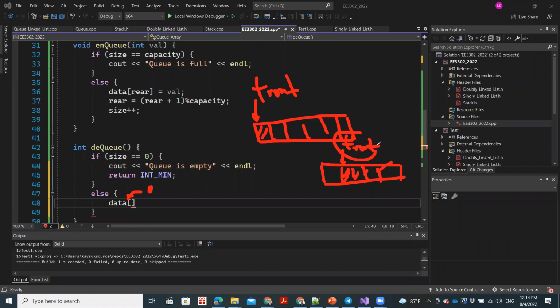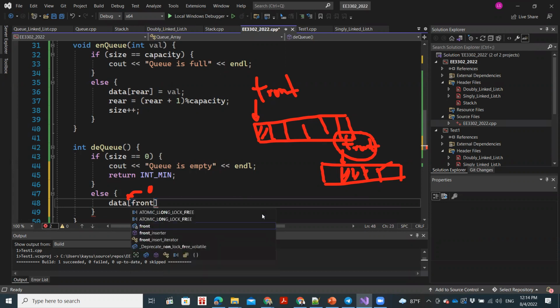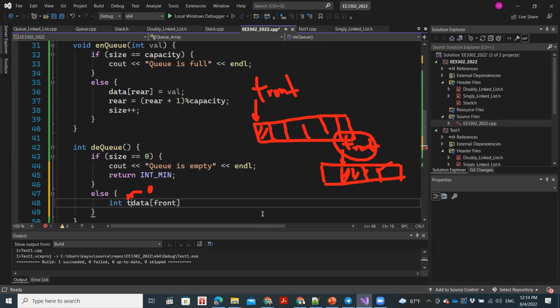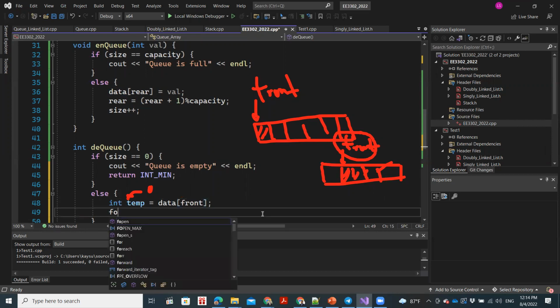So we can simply use this front variable. We don't have to give a numerical value. We can simply use the front variable to access the front of the queue. So data[front] means we access the front of the queue. Now let's keep it in a temporary variable. So we have the front of the queue assigned to temp, and then we need to shift the front